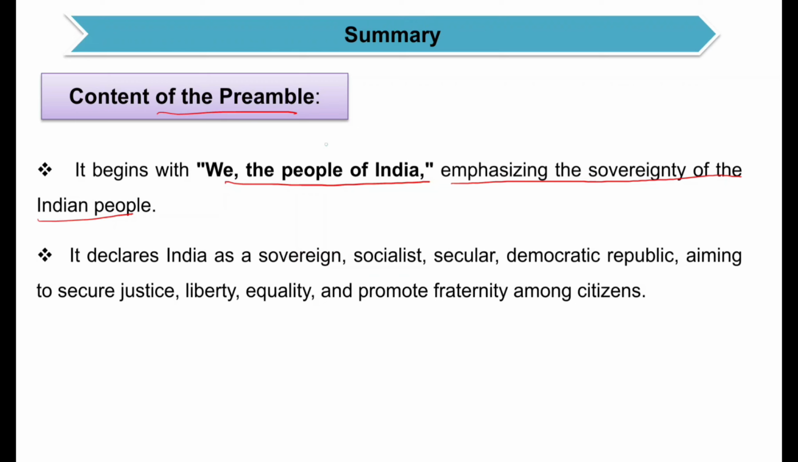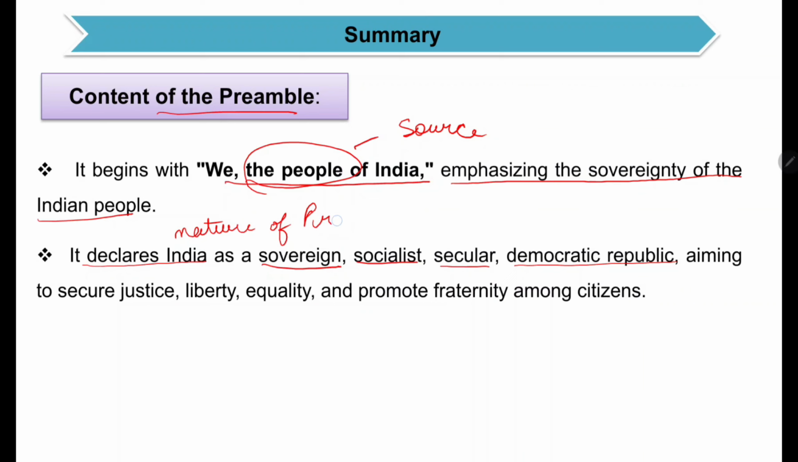So the people of India are the source of the authority of the country. All right, and it declares India as sovereign. What do you mean by sovereign? These are the nature: the sovereign, socialist, secular, democratic republic, okay? It states that these are the nature of our constitution, the nature of the preamble. So let us see them one by one, okay?